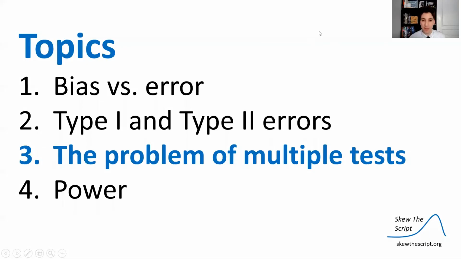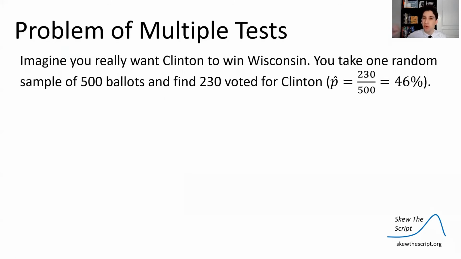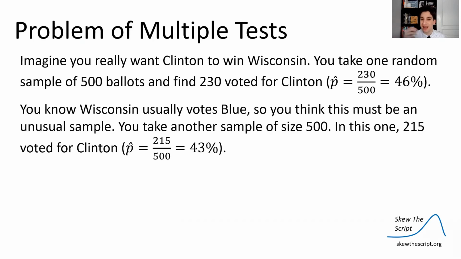So now let's talk about a problem that compounds these kinds of errors, called the problem of multiple tests. Imagine you really want Clinton to win Wisconsin. So you take a random sample of 500 ballots and find that 230 voted for Clinton. That's only 46%. So that's not enough to really prove that she's going to win. But you know that Wisconsin usually votes blue. So you think, oh, this must have been an unusually small sample for Clinton.